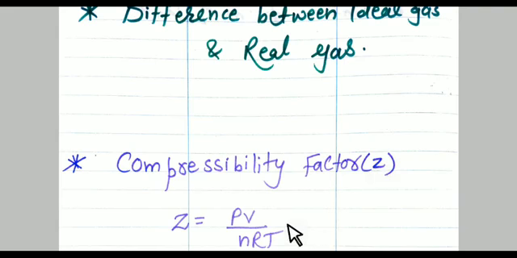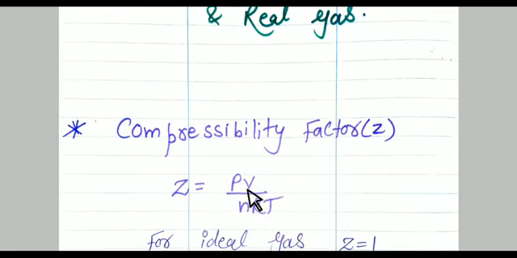The formula for the compressibility factor is Z is equal to PV upon nRT. As you know, you all are aware about all the terms used in this formula. P pressure, V volume, n number of moles, R universal gas constant, and T temperature. In short, when we see the formula, it is the ratio of the product of PV and nRT.